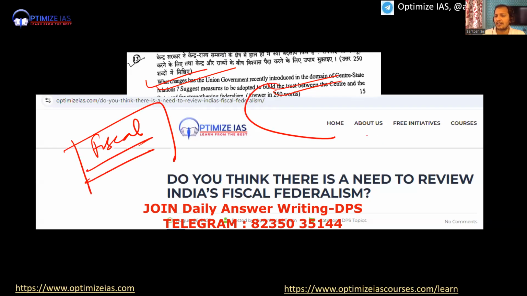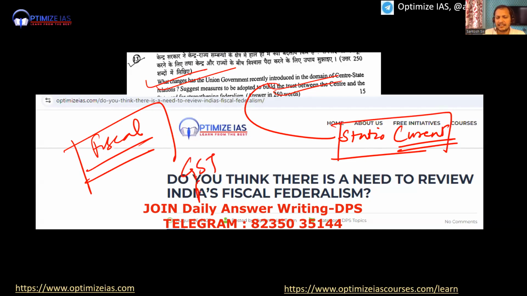So this is mostly static plus current affairs. A lot of issues regarding GST, regarding the Finance Commission, and other issues are coming up, which is creating a lot of issues.